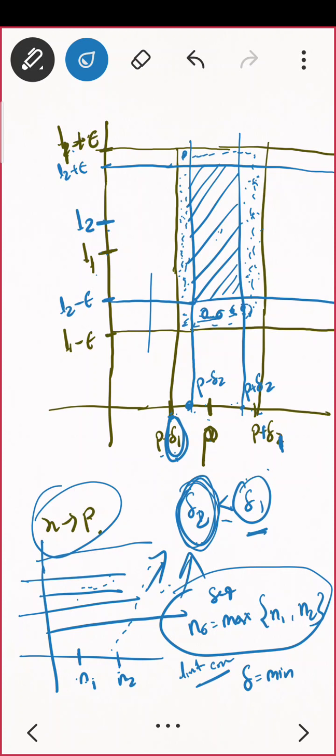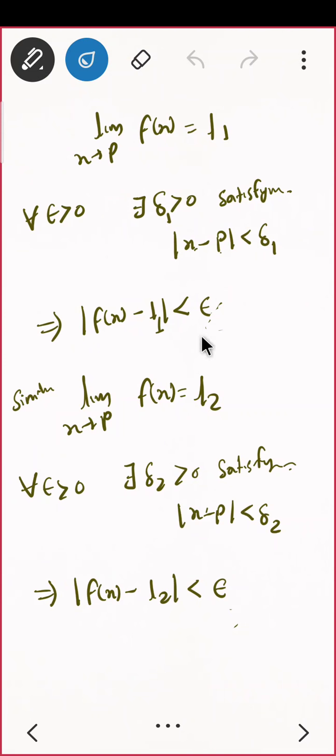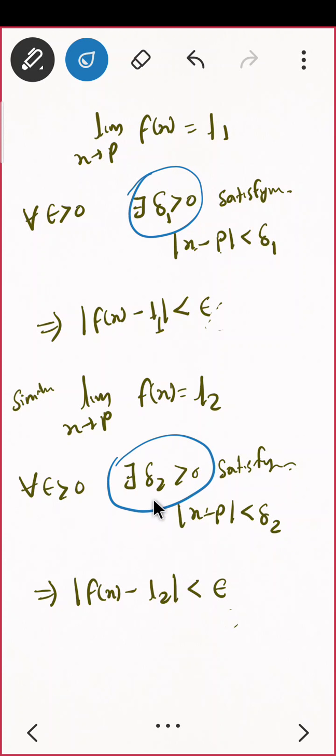So all of this that I said was to decide which delta I should choose, which should work for both the things, because I am having two deltas. There exists delta 1 also and there exists delta 2 also. So what should I write next? In the next page I should write: choose delta as minimum of delta 1 and delta 2.